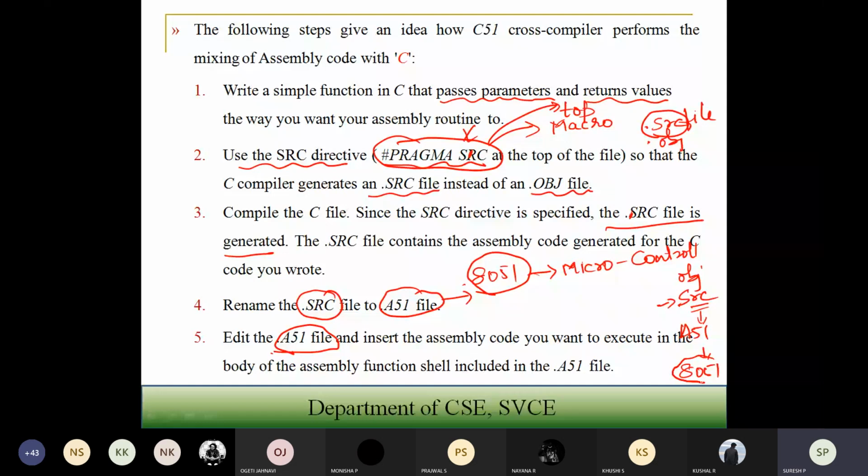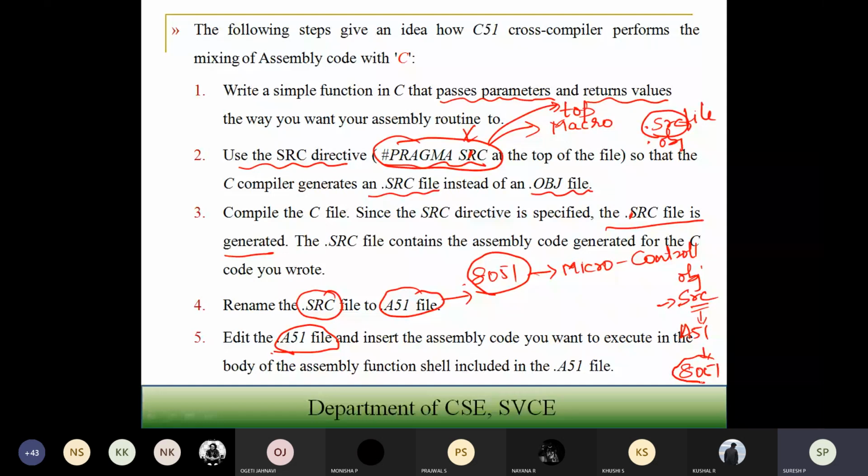Next, if you want to include built-in library functions written in C, you have to include them, like we have seen in ARM, where you have the library LPC214x.h. This library includes the function definitions used in your ARM program. Similarly, in 8051 also you make use of library functions.